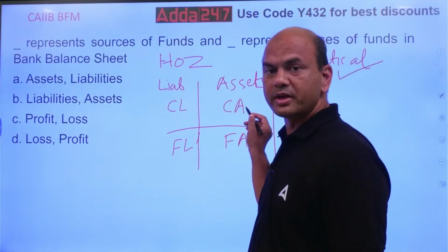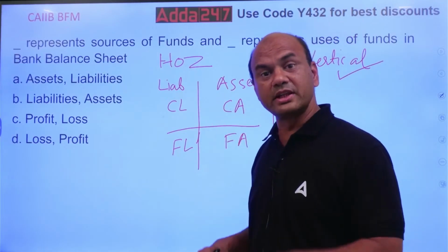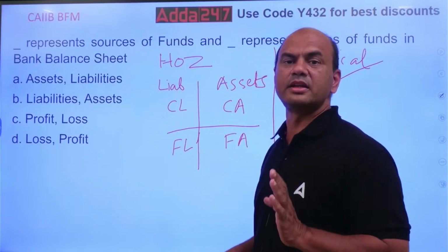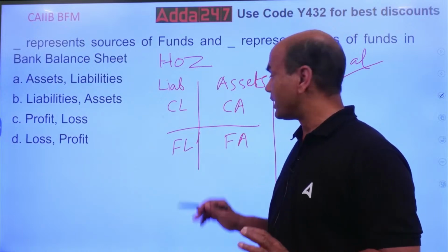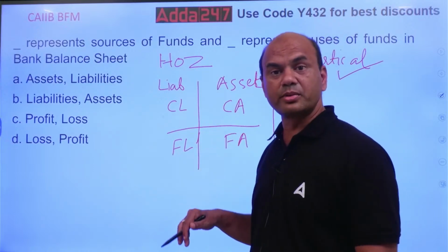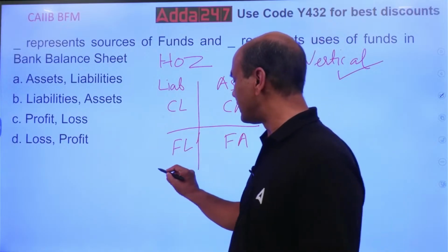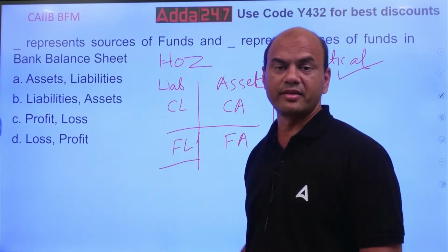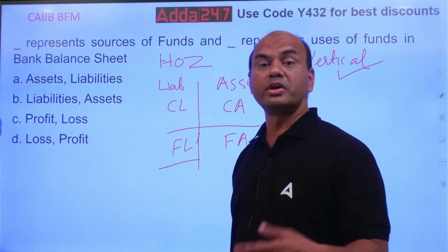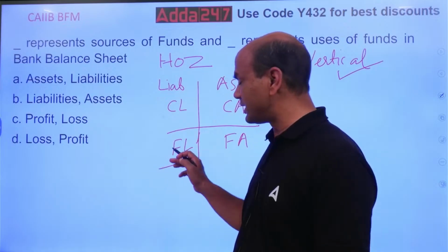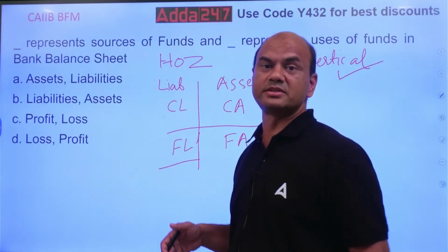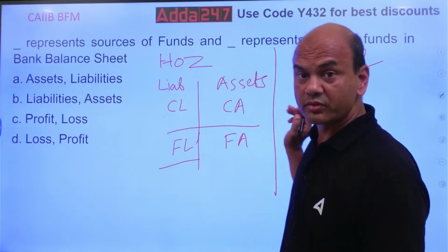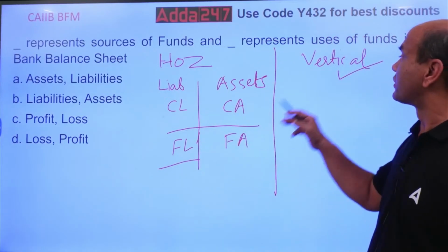Current assets are of two parts: one is liquid assets and second is normal current assets, other than liquid assets. And fixed liability also has two parts. One is liability from outside agencies like banks or some bonds issued, and second is liabilities from inside, the owner's liabilities, capital. So this is horizontal. But what is the question? The question is not on this. The question is on this.